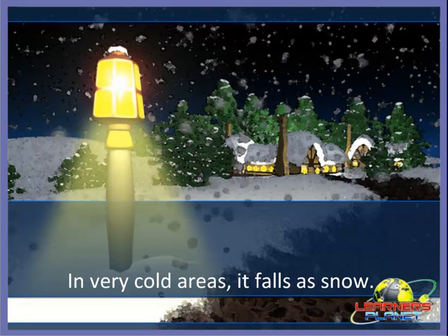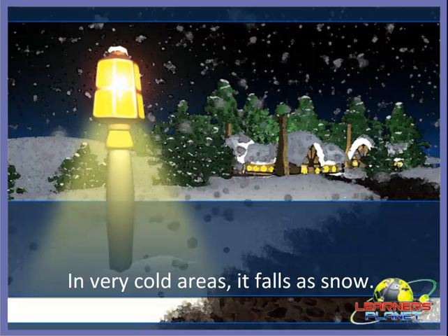And children, in very cold areas, that means the hilly regions, these water droplets condense and fall down as snow, right? In hot places or the normal areas, the tiny droplets of water formed in the clouds fall down as rain.